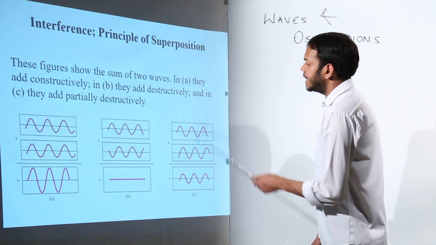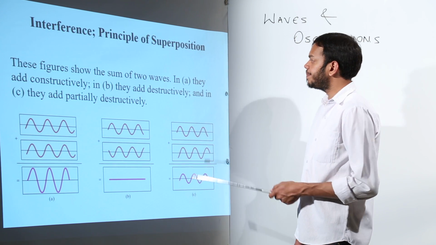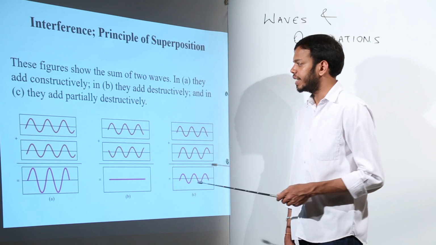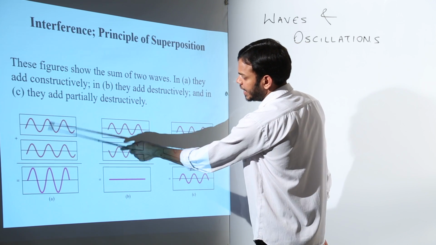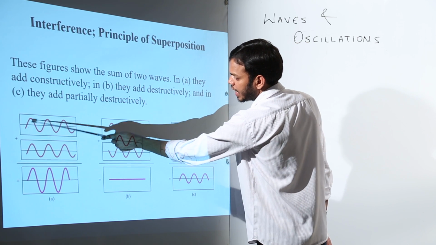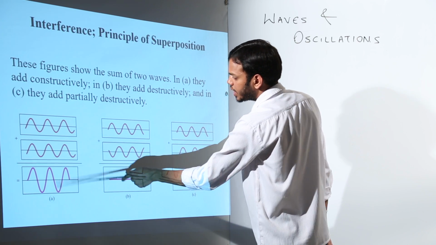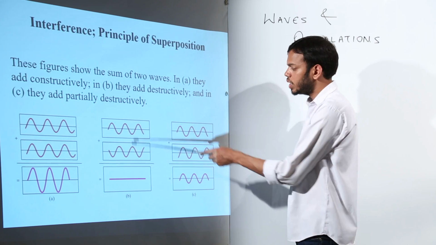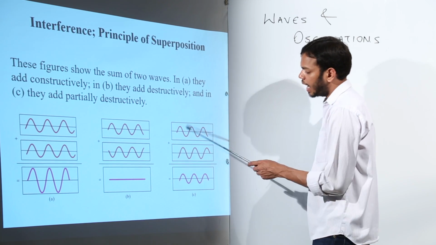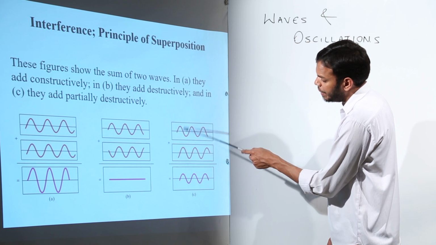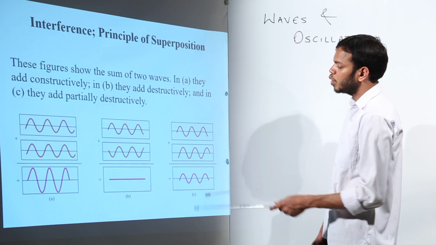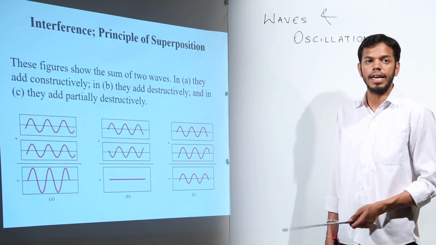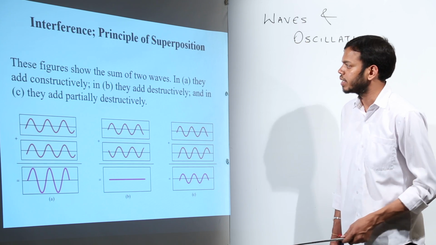Okay. These figures show the sum of 2 waves. They are added constructively, destructively, and partially destructively. See, these 2 same waves, crest and crest, trough and trough, adding up give you a resultant bigger one. Crest and trough, trough and crest, adding up, give you nothing, because the energies are getting destroyed by each other. The last one, crest with semi-trough and semi-crest, we are getting something. So you will not get as big as this time, but you are going to get something because the waves are getting added not in the same phase, but there was some phase difference.